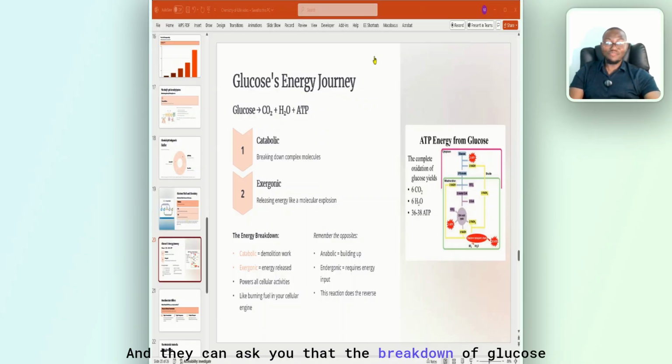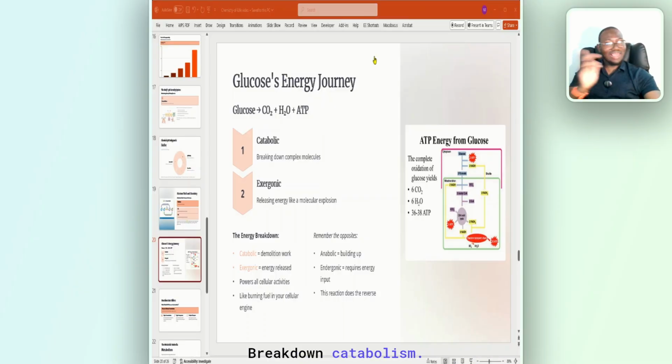And they can ask you that the breakdown of glucose to yield carbon dioxide, water, and ATP can be described as what? Breakdown, catabolism. Simple. Breakdown, catabolism, exergonic. All right? This is anabolism, endergonic. No, this is build up. All right? This is anabolic exergonic. This is build up and what? Breakdown. This is catabolic endergonic. This is breakdown and build up. What we are looking for is what? Breakdown and breakdown. That's catabolic exergonic.